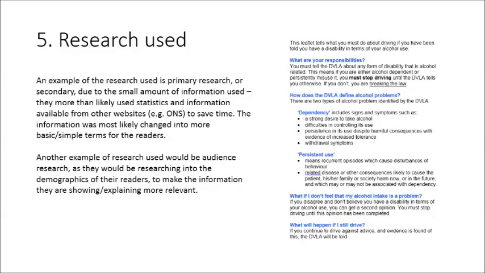A main example of the research that may be used is primary research, or possibly secondary due to small amounts of research used. It's hard to exactly pinpoint where the leaflet would have collected their information from, but they are more likely to use statistics and information available from other websites, such as the Office of National Statistics or ONS, to save more time. The information may have been changed into simpler terms for the readers.